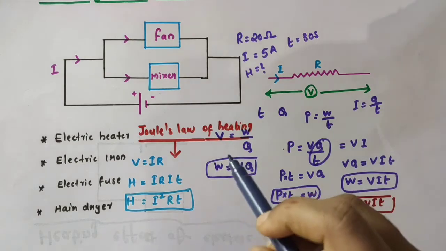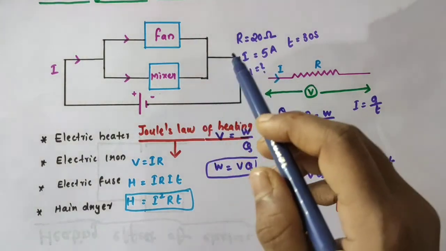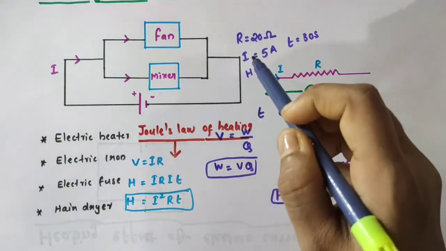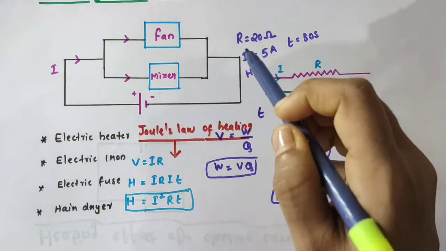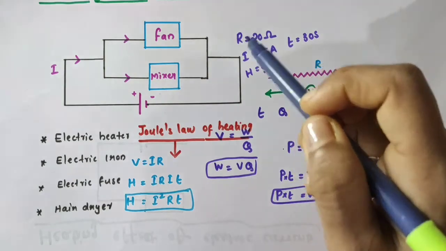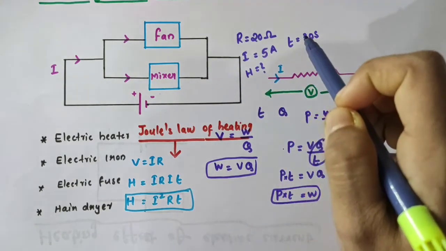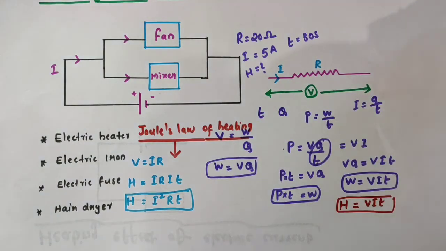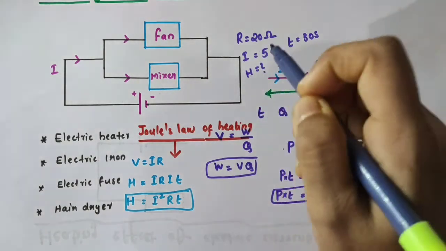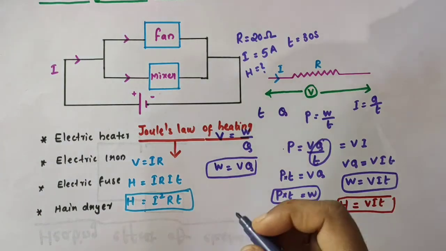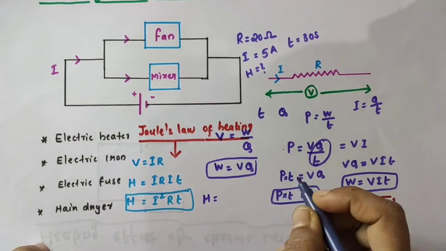We just want to consider an electric iron box, an electric iron. It is of resistance 20 ohm, so R is equal to 20 ohm. That takes a current of 5 ampere, so I is equal to 5 ampere. Then we want to know about the heat developed, that is H, in 30 seconds, that is T equal to 30 seconds. So how can we find out that heat developed in 30 seconds? What is that equation? H is equal to I squared RT. So we can write H is equal to I squared RT.